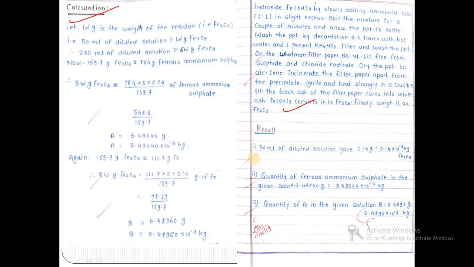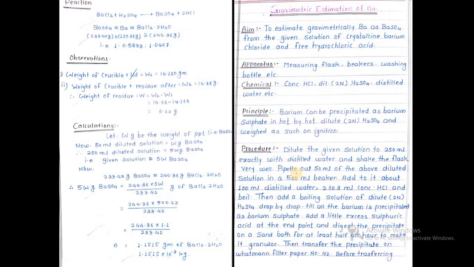So here the answer for 20 ml is near about 0.140 to 0.150 gram. So this is for iron, and for barium also we can carry out the experiment the same way.